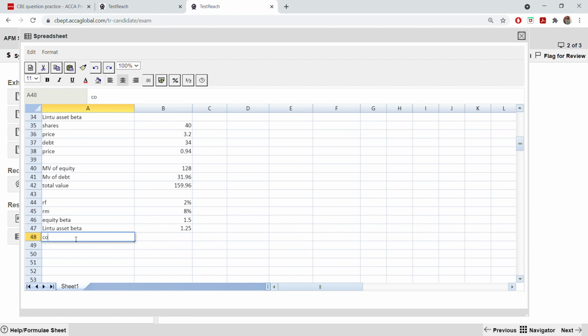So, sorry, cost of equity, or the discount factor also you can say. Even though you are using asset beta, write it as cost of equity. So it will be this multiplied by 8% plus 2%.